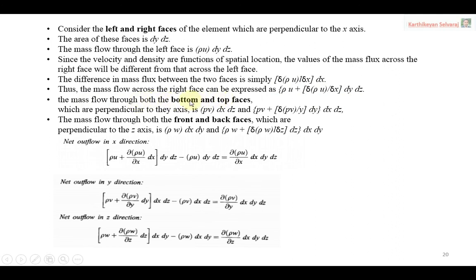Similarly, the front and back surfaces. You have to remember that when the inflow comes, that represents the minus direction. You see here, the net outflow in the x direction. This is the outflow from the left direction, and this is the outflow from the right direction. Now the net outflow, just to see the picture. This is the net outflow we are going to represent.